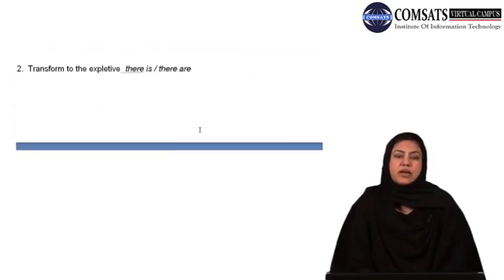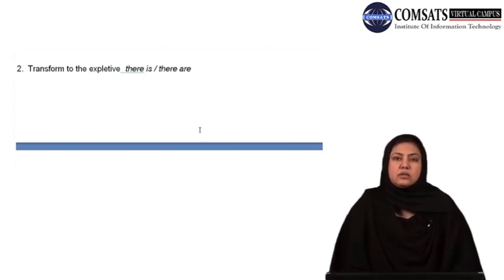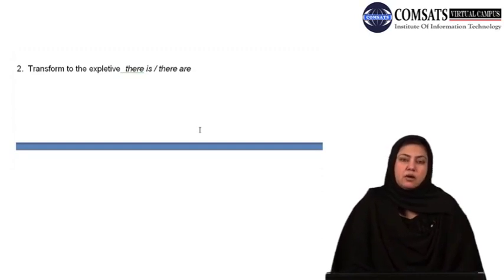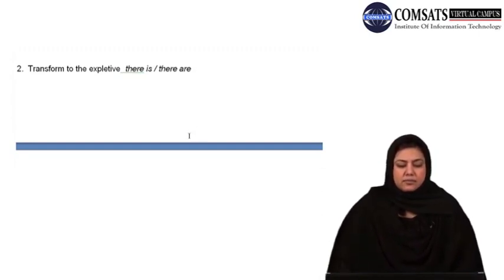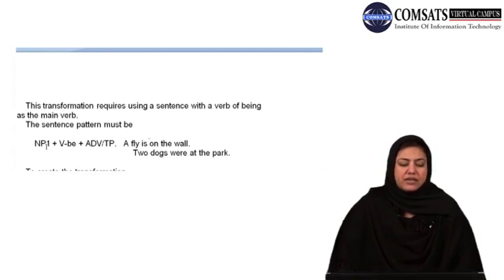The second important rule that I would like to share, with reference to how we transform a sentence from one form to the other and the possibility of application of that rule, is this: transform to the expletive there is, there are. This transformation requires using a sentence with a verb of being as the main verb. The sentence pattern must be noun or noun phrase plus verb be plus adverb or prepositional phrase.